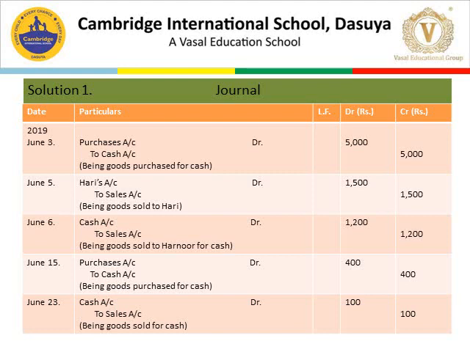June 6th. Being goods sold to Harnoor for cash. Now here the goods are sold to Harnoor for cash. Here Harnoor and cash, both the words are mentioned in the question. It means the name of a person and cash is mentioned in the question. When this type of situation comes, we will take it as cash. This is a cash transaction, so the journal entry would be cash account debit with 1200 to sales account 1200. Now cash is increasing, so increase in cash is debited to sales. Revenue is also increasing. Increase in revenue is credited. Being goods sold to Harnoor for cash.